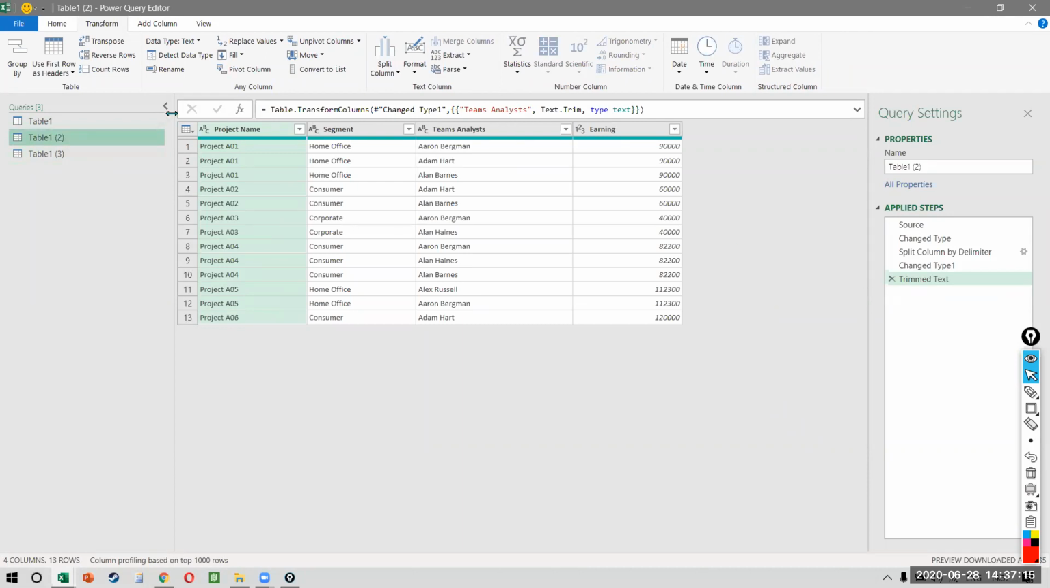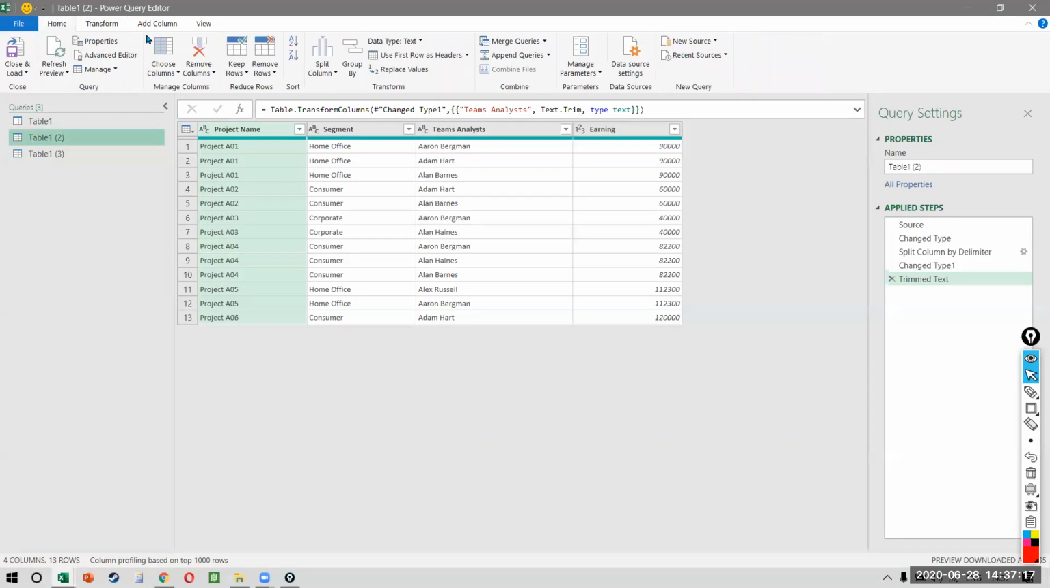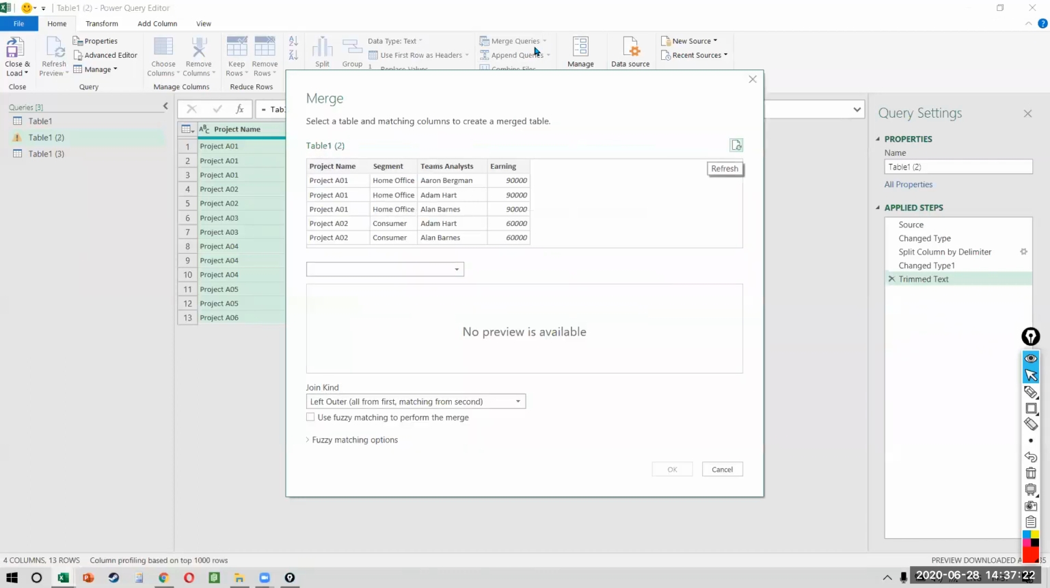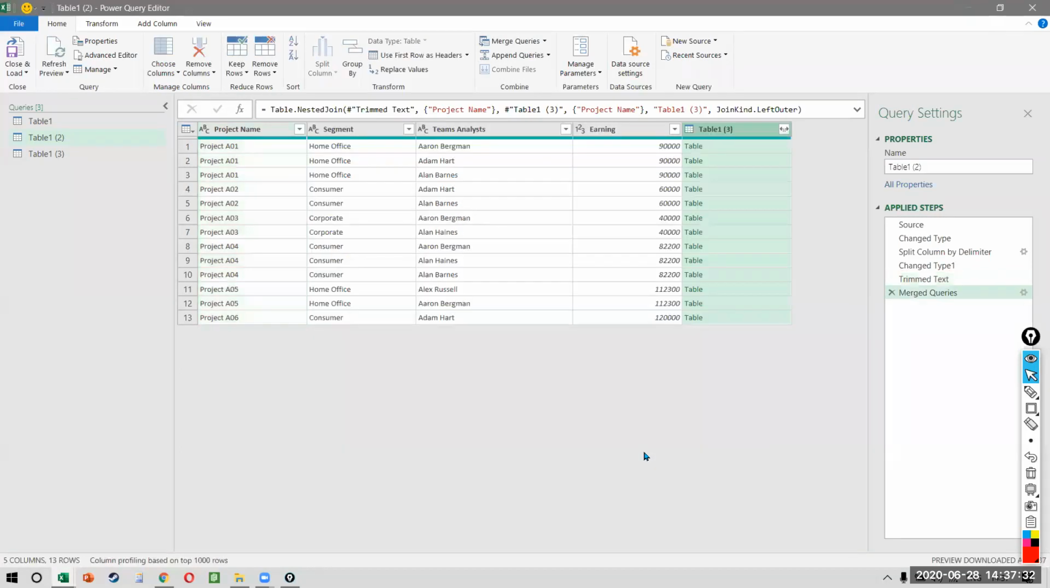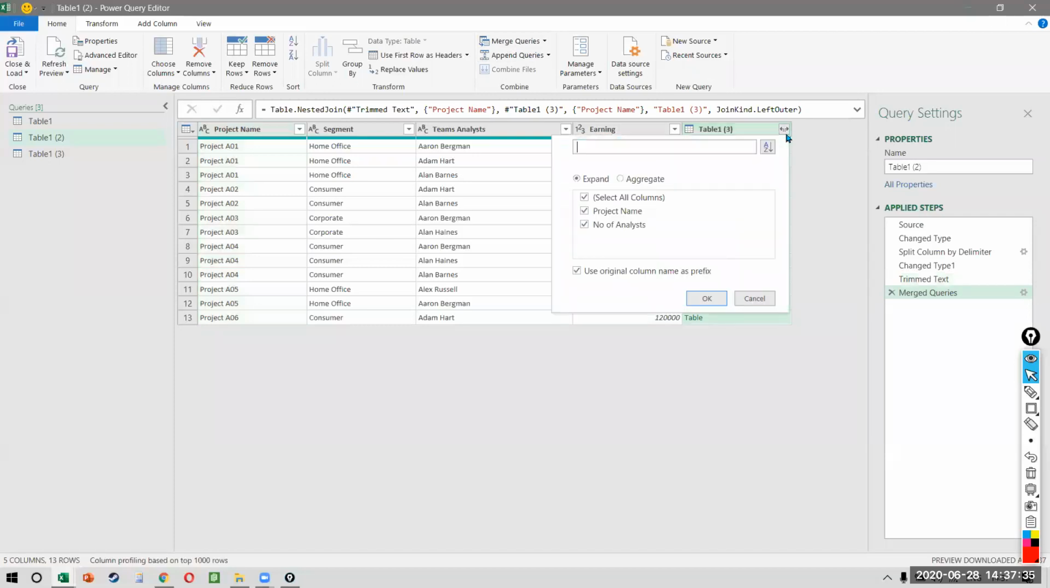Now I'll have to do a merge. So I go to Home, and click on Merge Queries. Because I want to pull that number here, I will select the duplicate query. And I will say, okay, you know what? I'm interested to find out the number of analysts. So I select project name and project name so that the entire table is brought in. Then we can expand it. We can select the number of analysts.